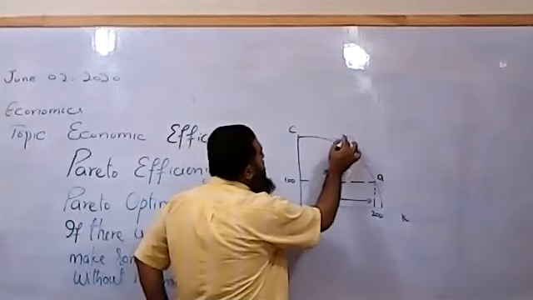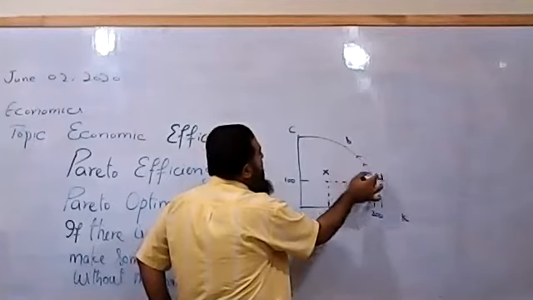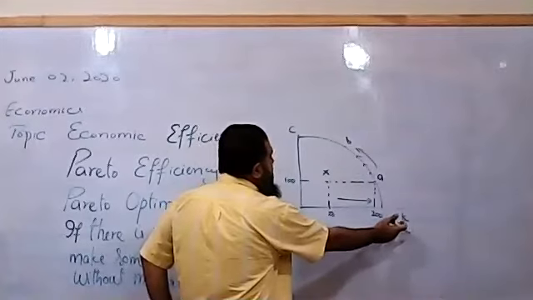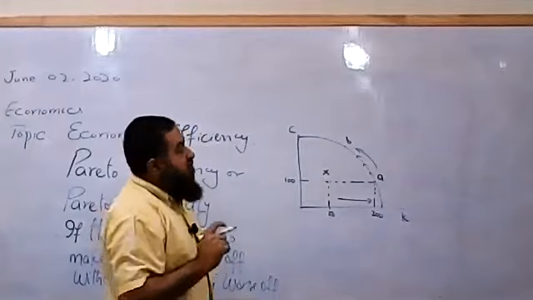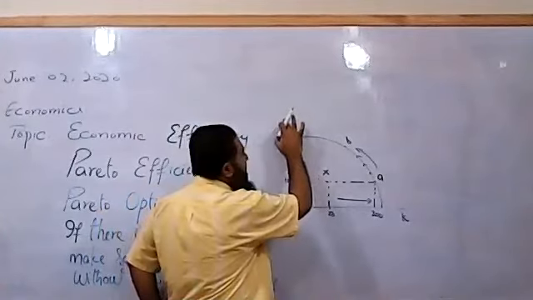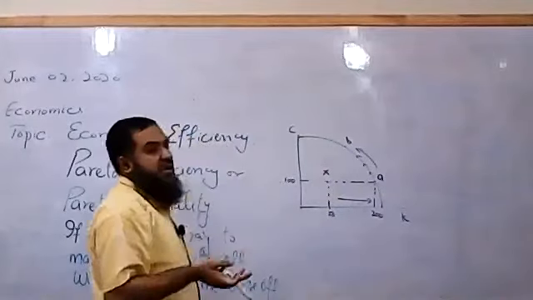Suppose we move towards point B. So what happened? We are reallocating the resources. We are taking some of the resources from capital goods towards the production of consumer goods. So in that case, we are making the consumer goods better off by making the capital goods worse off.